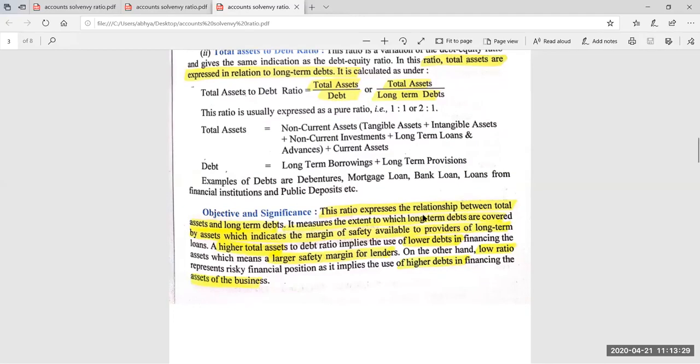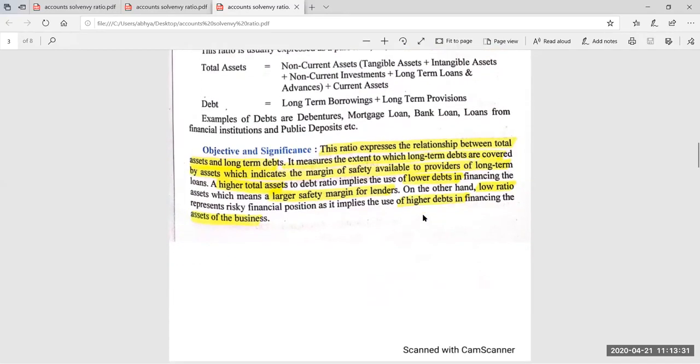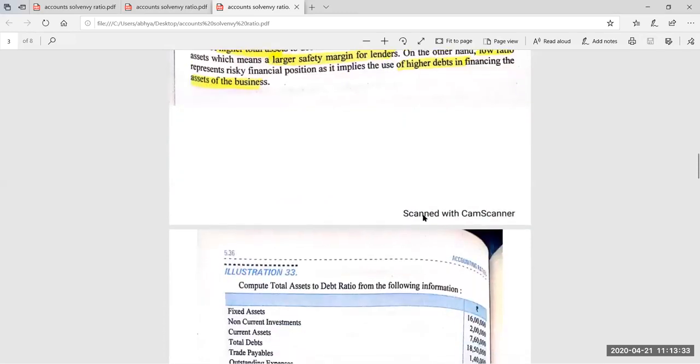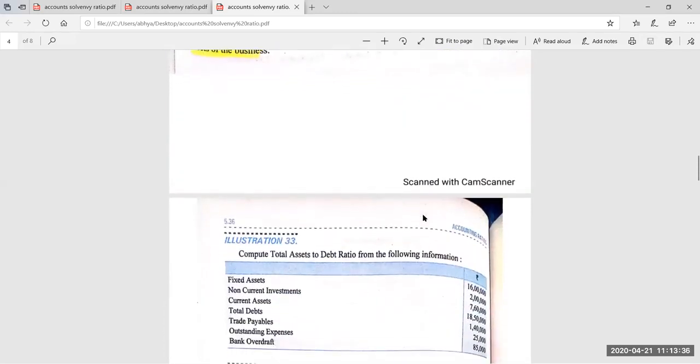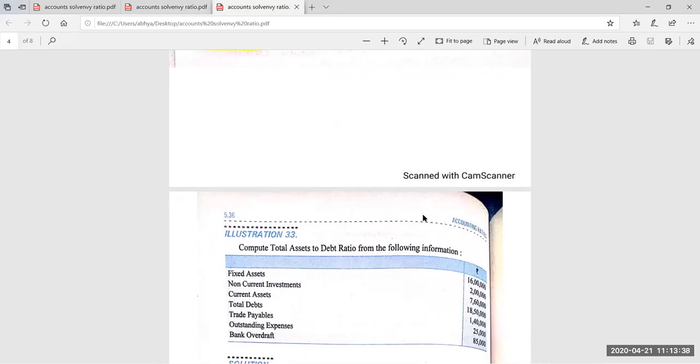Okay, students, now I'm going for the numericals. This is the first numerical and I'm giving you some time to solve it. Simultaneously you can solve it. Till then I'm reading just the question.